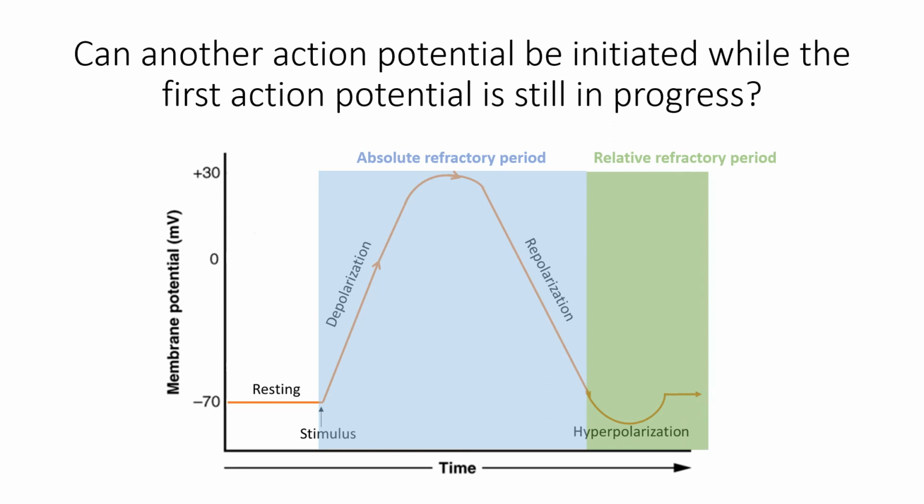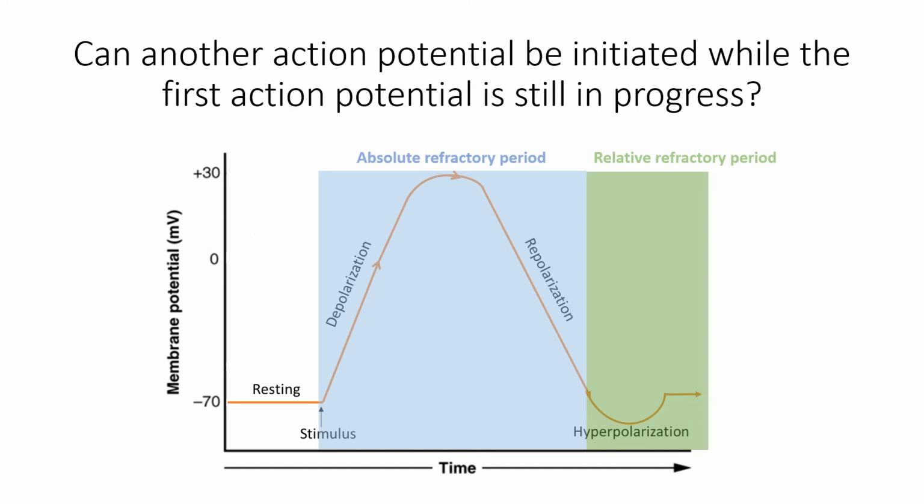To produce second action potential during relative refractory period, the depolarization must be larger than the first one because the membrane is hyperpolarized. In other words, initiation of second action potential requires greater stimulus than the one that initiated first action potential.